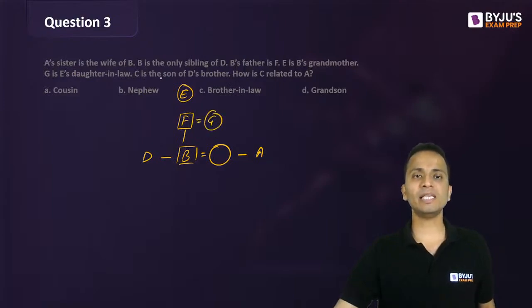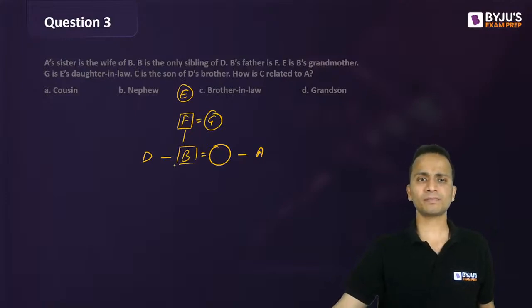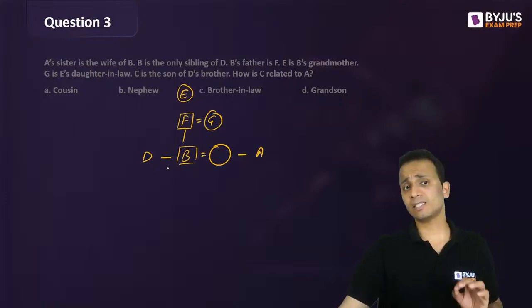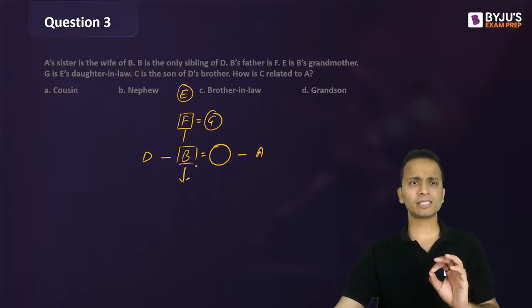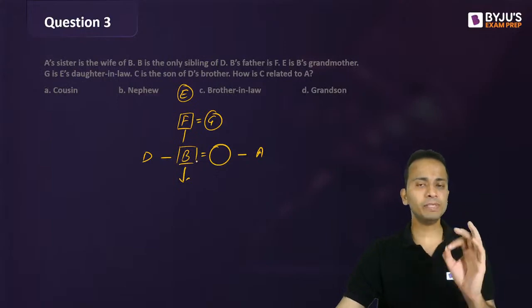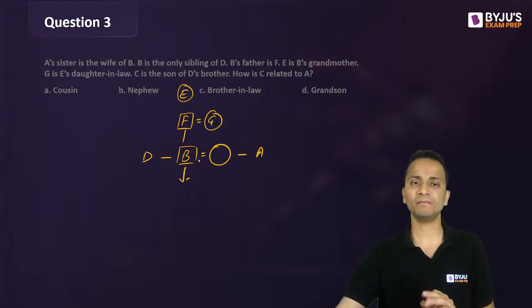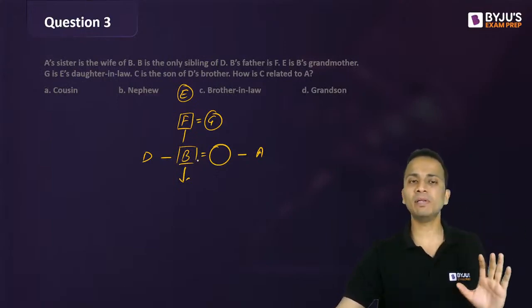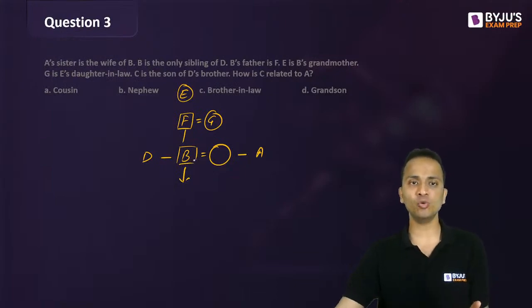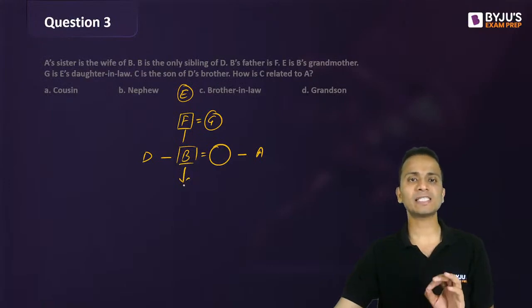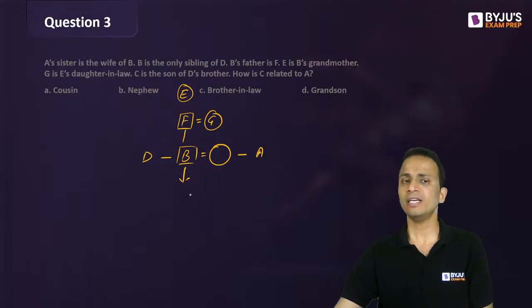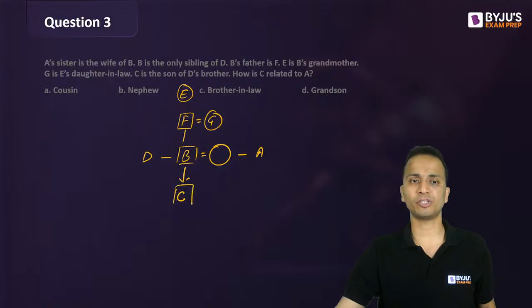Now C is the son of D's brother. Now who is D's brother? B. Since we already know that B is the only sibling of D, B and D will not have any other sibling. So if they are referring to D's brother, it can only be B. So C is the son of D's brother, D has only one brother, that is B. So C will be the son of this person, right?